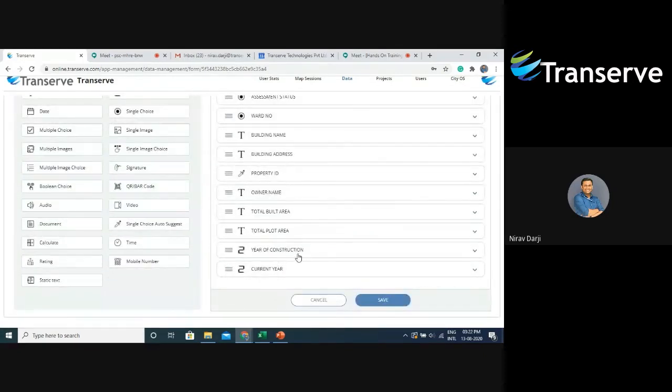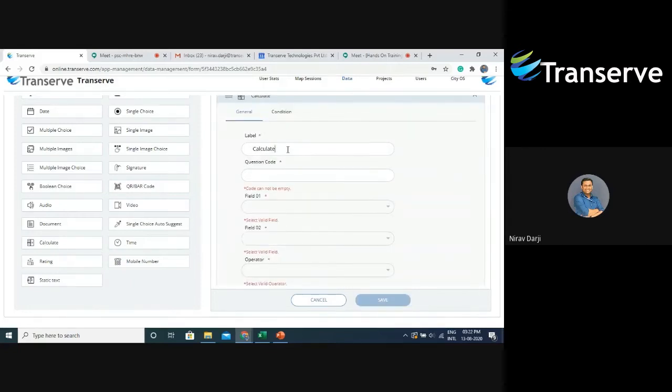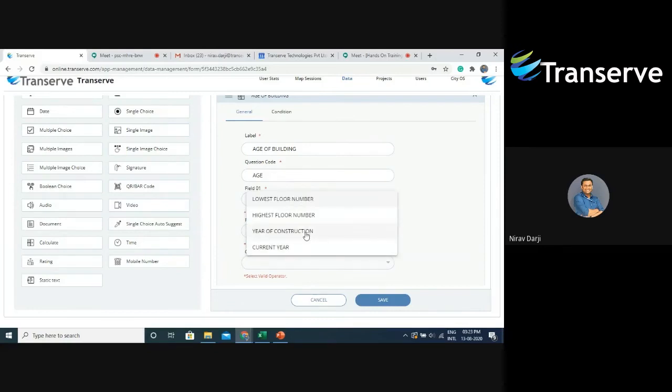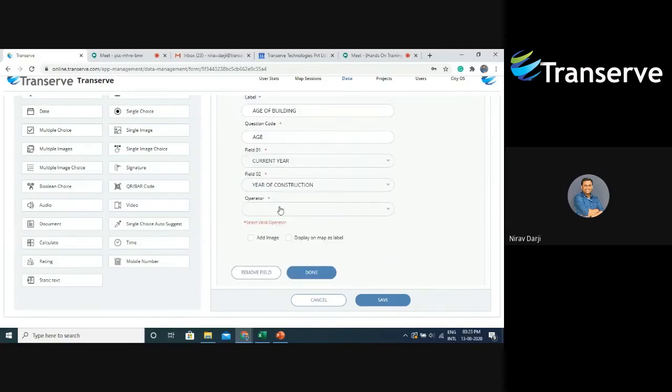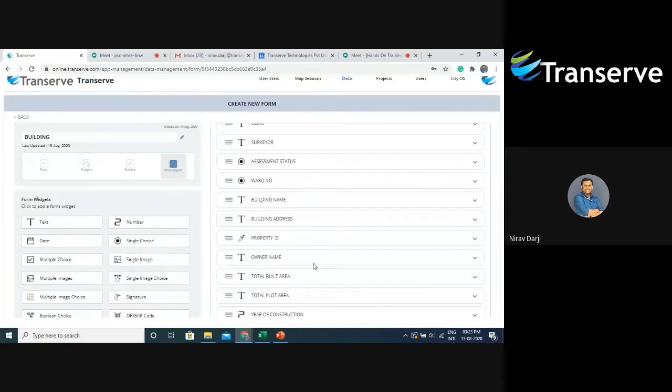So now that I have year of construction and the current year, let's calculate the age of the building using the calculate widget. So I'll add a calculate widget now. I'll say age of building and I will give it a question code saying AGE. Now I will add the two fields. The first is the current year, because the current year is always greater than the year of construction. Then the operator required is minus, because current year minus year of construction will give us the age of the building. And I will say done.